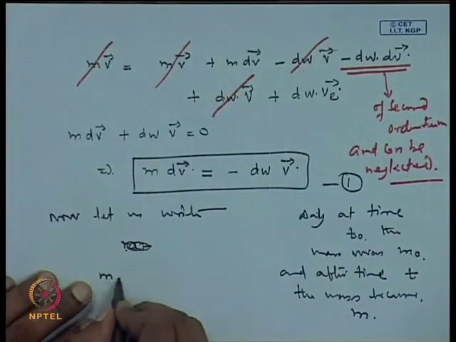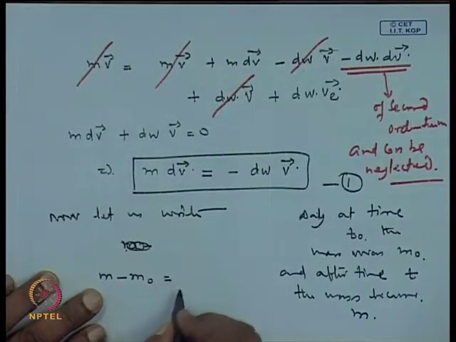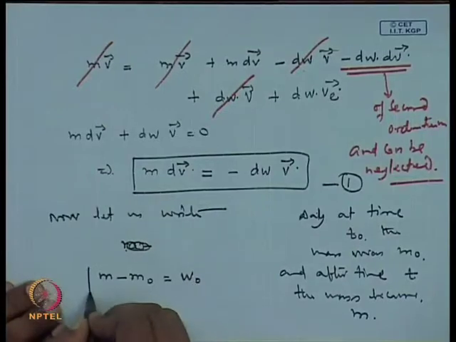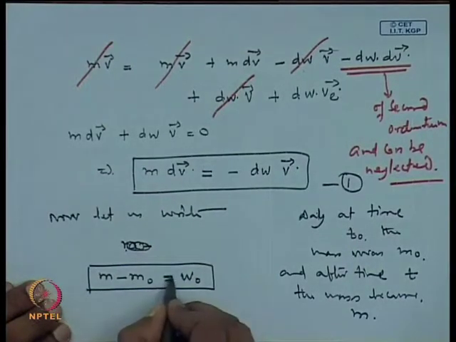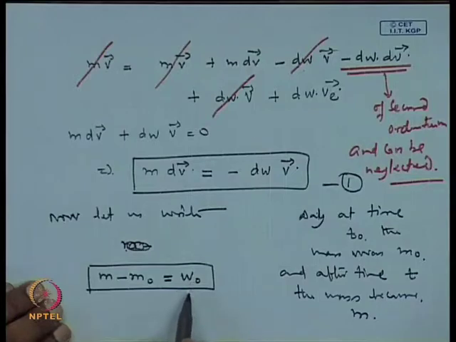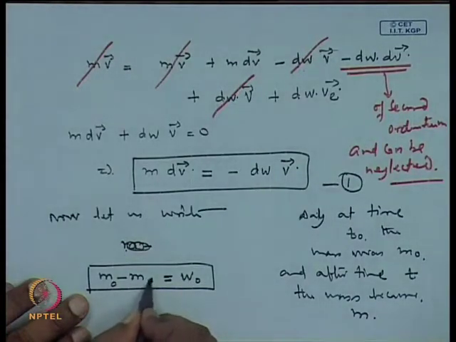Therefore, m 0 minus m is indicating the amount of fuel which has been burned.